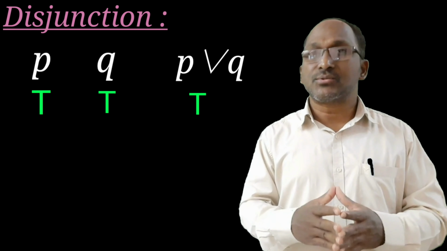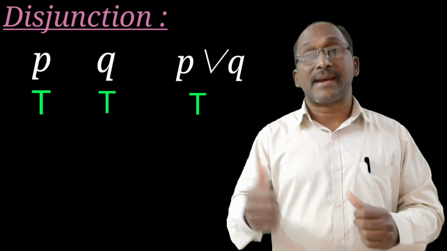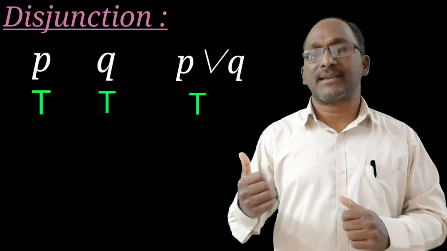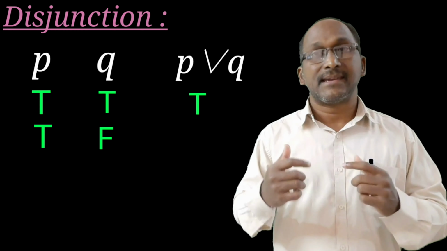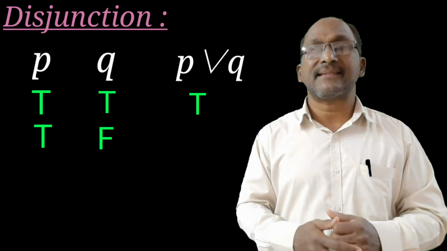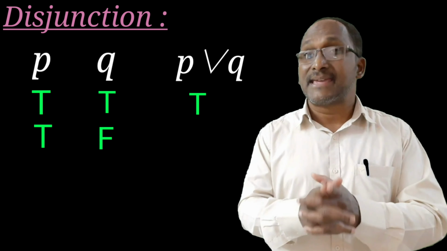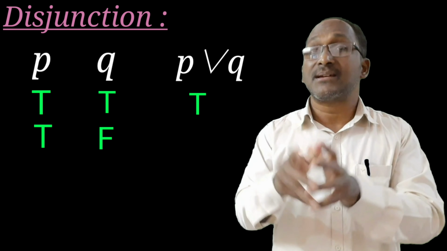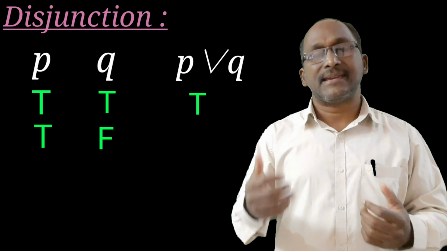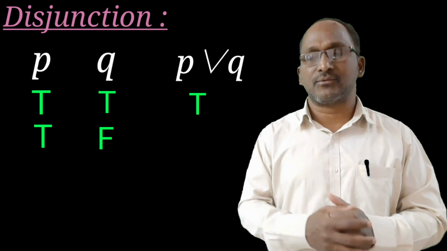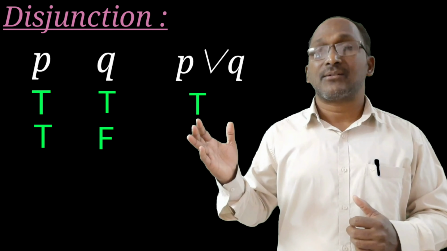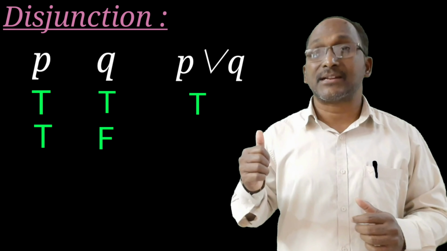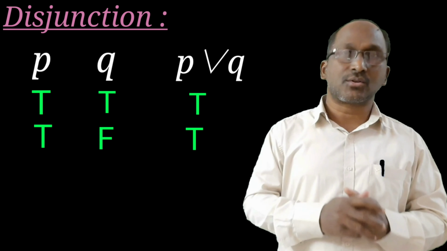Second case, the student has finished maths work, has not finished English work. That's why here you will get true or false. In this case also, the teacher says yes, good student, because he has given a choice. Either maths work or English work must be done. That's why here the teacher says okay, yes, good student, because what the student has done in the second case is also true. That's why the truth value of the disjunction is true.